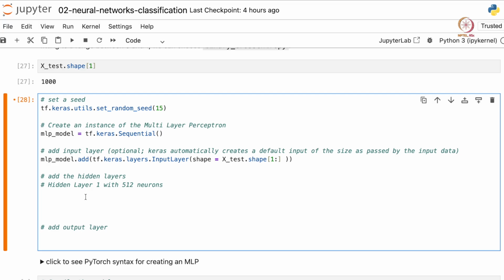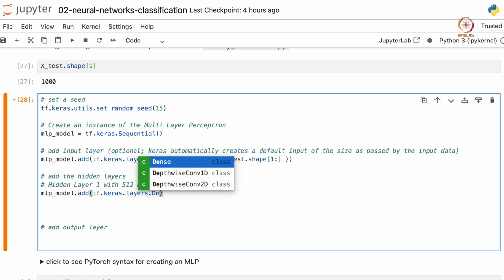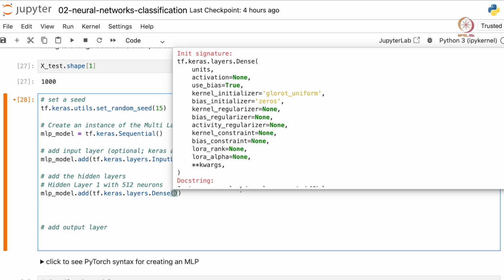Then we add a few hidden layers. Let's add one hidden layer with 512 nodes or neurons. So we add mlp.add, layers.Dense. So basically we are creating a dense neural network. That's why the second layer is the class Dense, and we press shift tab.